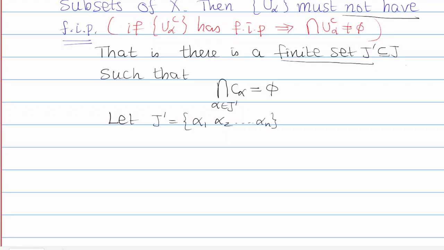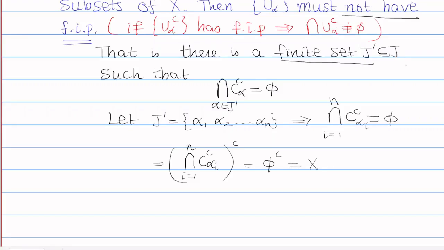Then this implies that the intersection over i equal to 1 to n of C alpha i complement is equal to empty. Now I take the complement on both sides. The complement of the intersection over i equal to 1 to n is equal to the empty complement, and the empty complement is X. By De Morgan's law, this is the union over i equal to 1 to n of the complements.